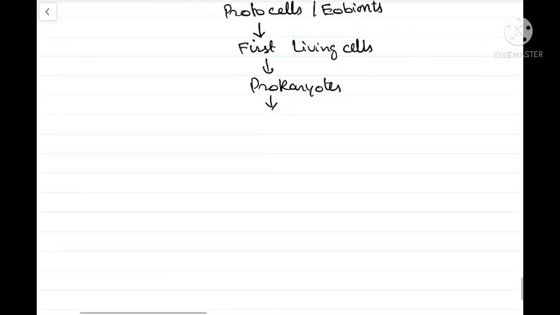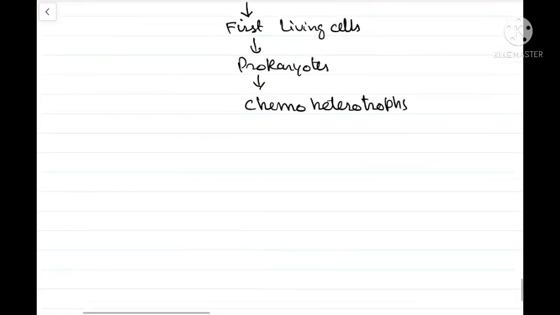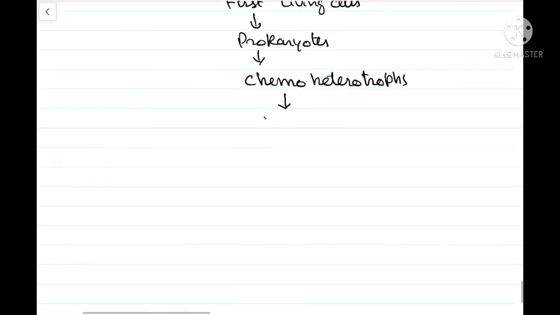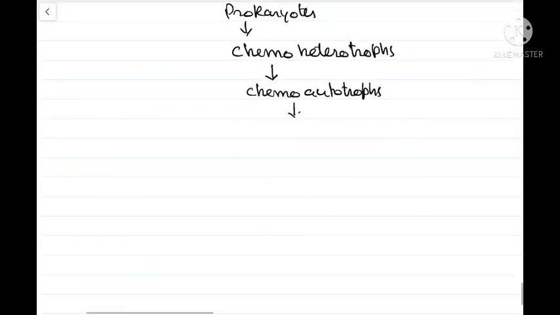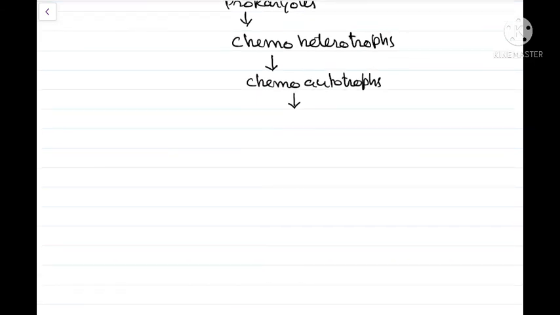The first prokaryotes were chemoheterotrophs. They could not synthesize their organic food, and these chemoheterotrophs then led to chemoautotrophs, which could synthesize their food but used the energy from chemical reactions, and these chemoautotrophs then led to the photoautotrophs.